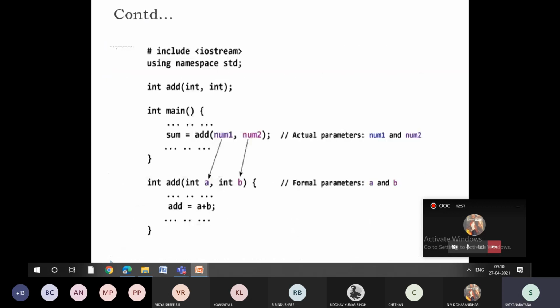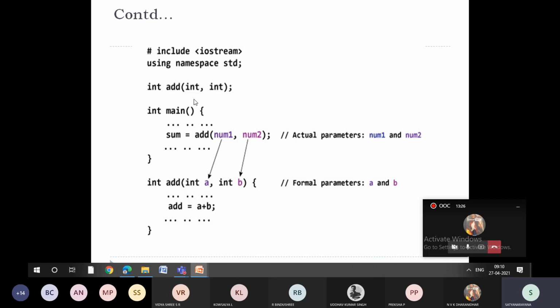Let's see an example. Here I'm including iostream.h, which is my header file. Using namespace, as I said yesterday, and we have seen a practical example of why we use this. Then I declare the function add, whose return type is integer, followed by two parameters of data type int and int.